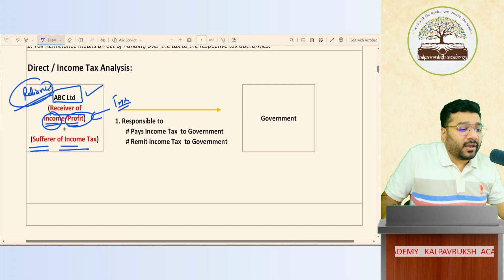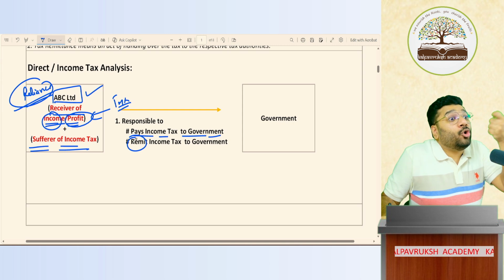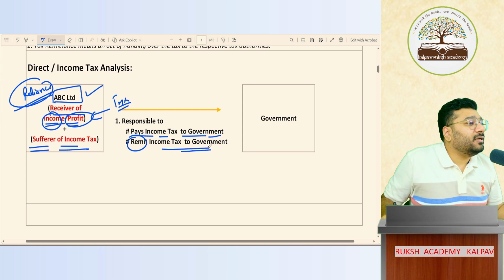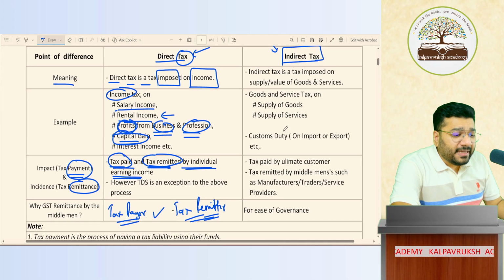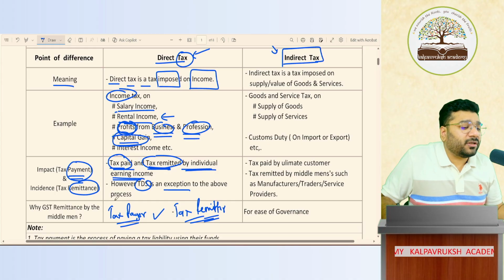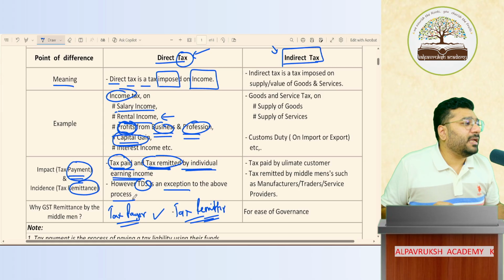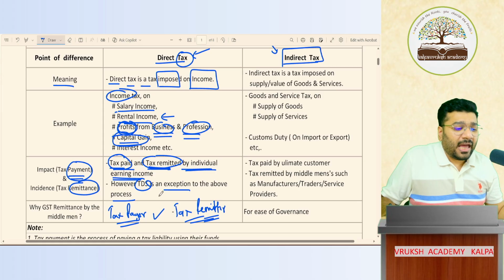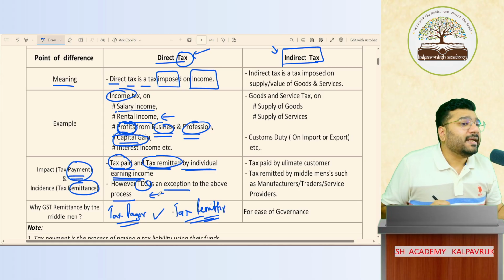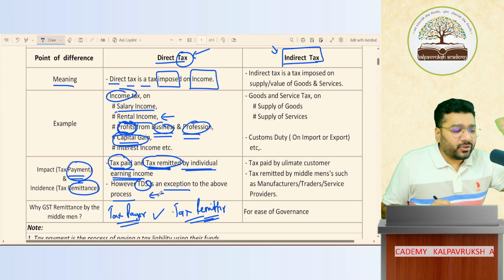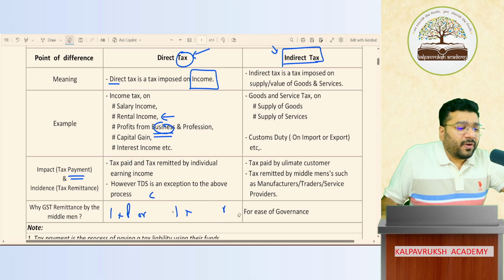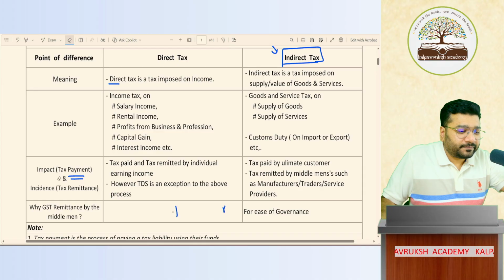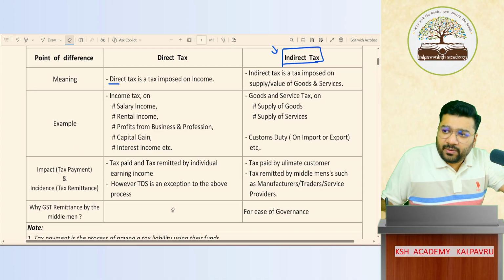So here, you are responsible to pay income tax to the government and you are responsible to remit, means hand over such tax to the income tax department, which is government. Got it? Not got it? TDS is one exception. Now about TDS, I'm not discussing because it is not applicable to your level. When you come to CA Foundation, I will discuss this concept called TDS. Let's not focus on that. So far, are you clear or not clear? No problem? Comfortable? Okay.